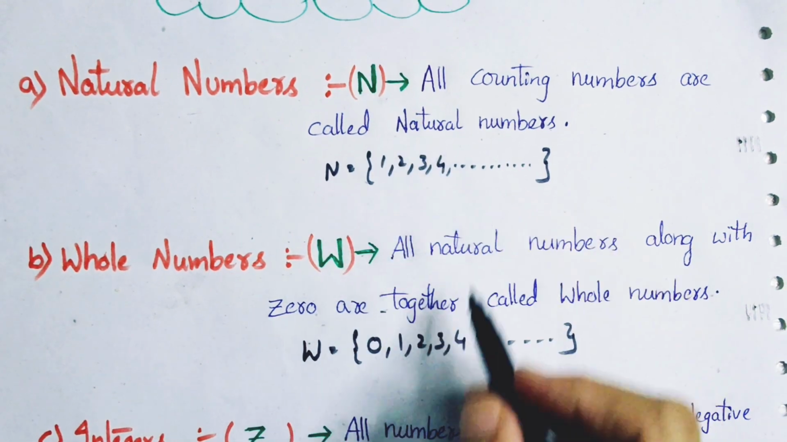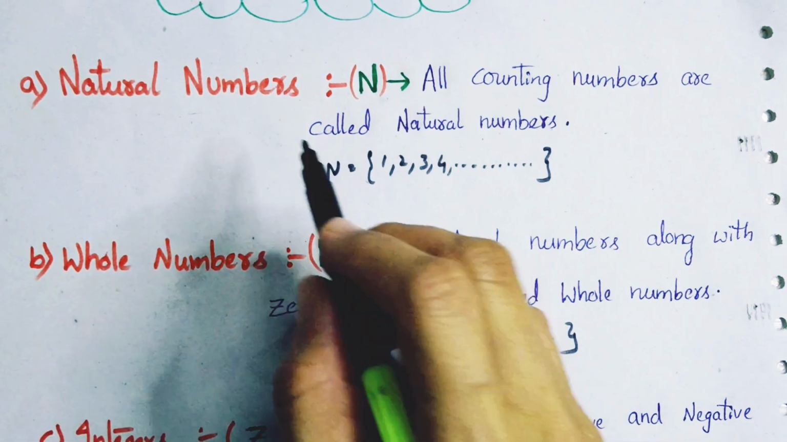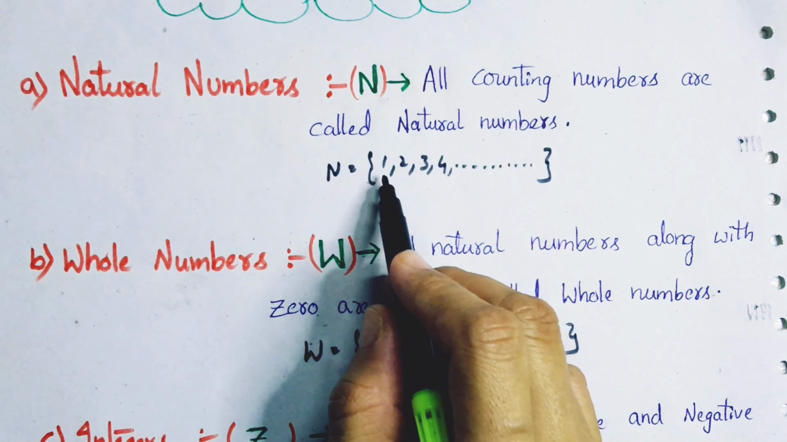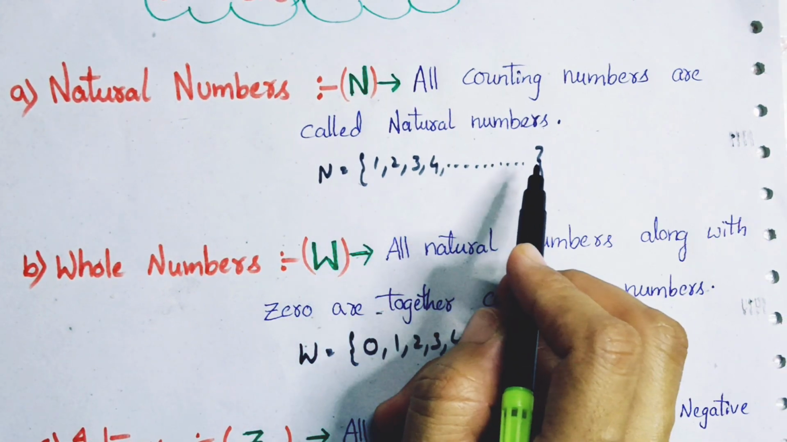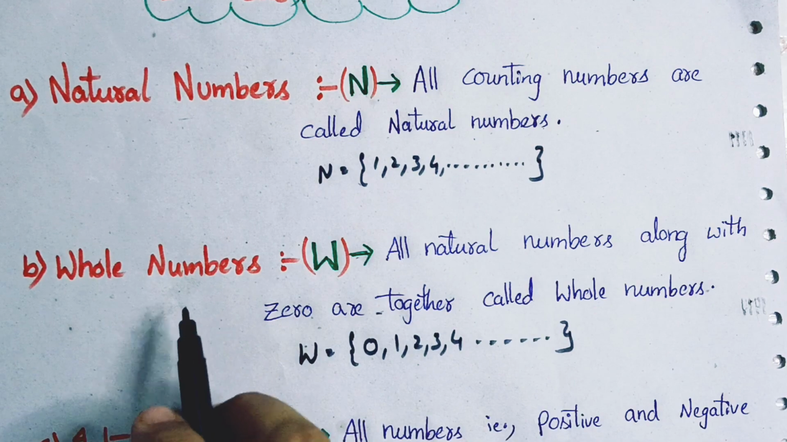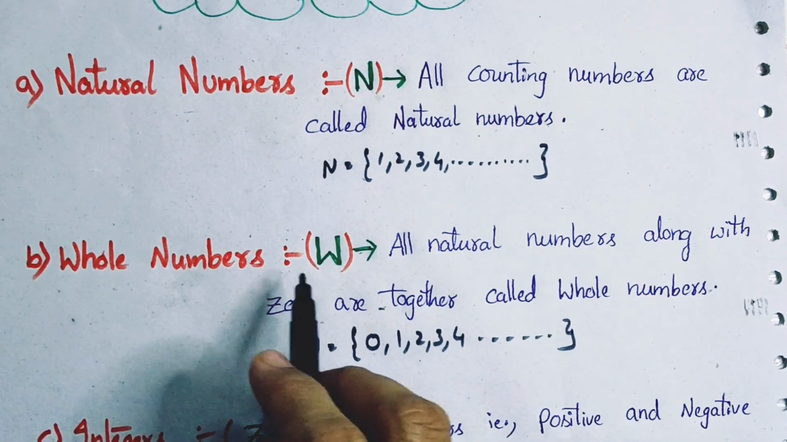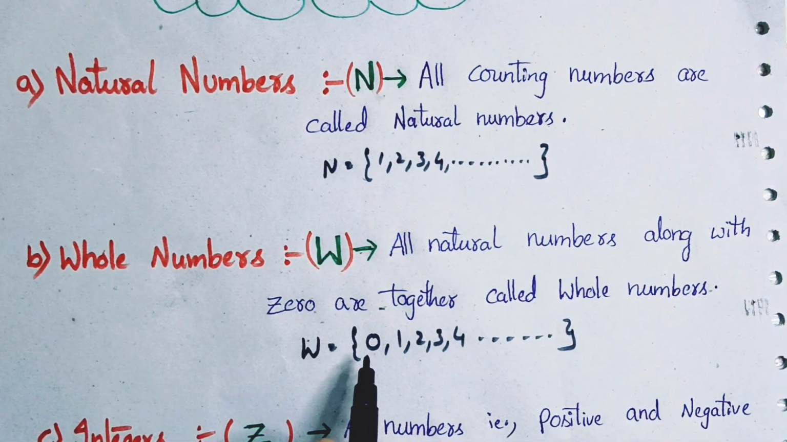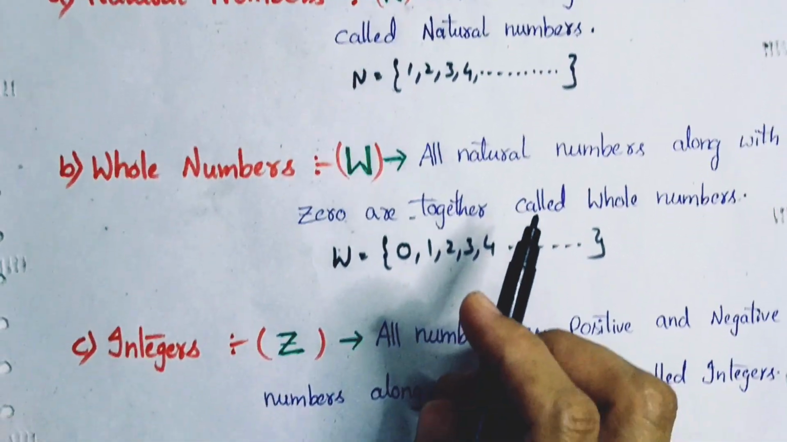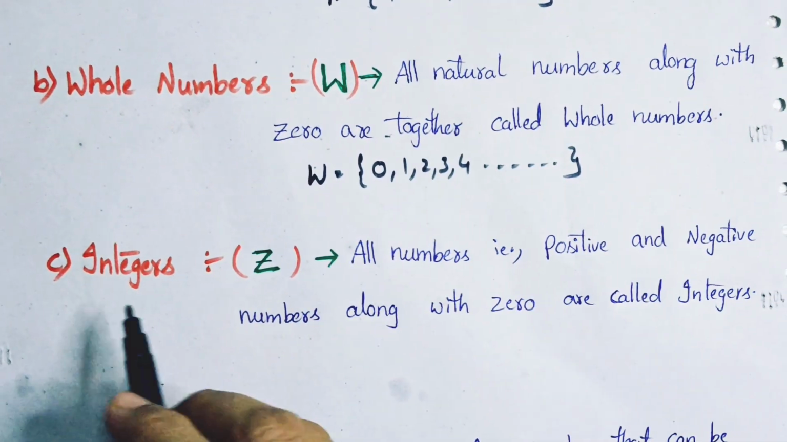What is the difference between natural numbers and whole numbers? Natural numbers start with 1, and we can't say the ending number, whereas in whole numbers the starting number is 0. Now let's see the integers.